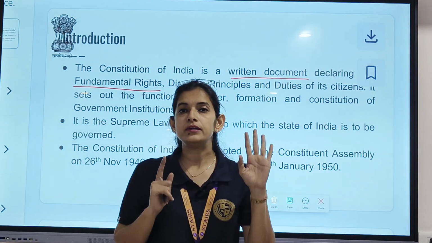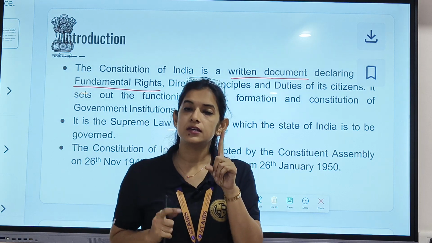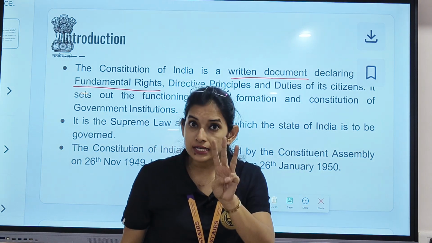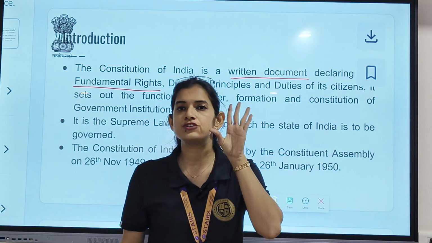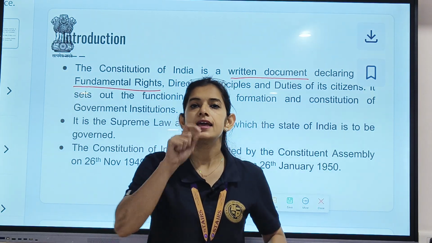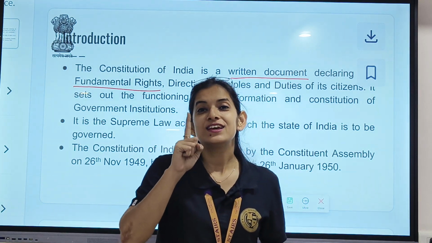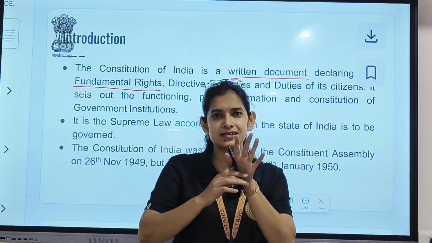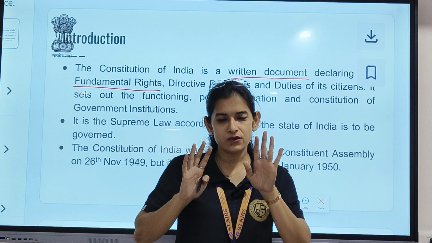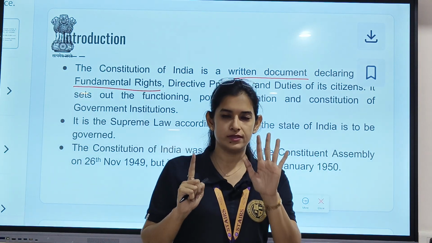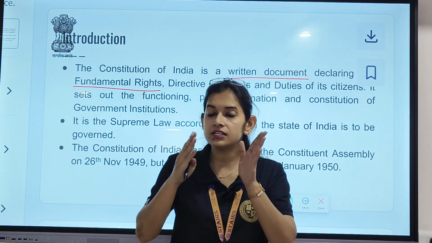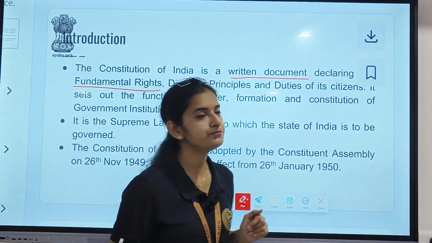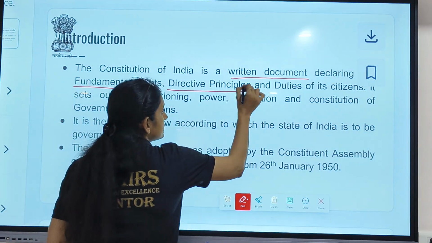We have 6 fundamental rights, right? First is the right to equality. Second is the right to freedom. Third is the right to freedom of religion. Fourth is the right against exploitation. Fifth is the cultural and educational right. And sixth, the most important right, is the right to constitutional remedy. Clear? We will discuss all these 6 rights in later classes. But for now, just remember we have 6 rights, which are given to each and every citizen of the country residing in India. Clear?